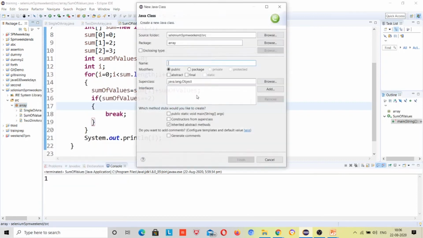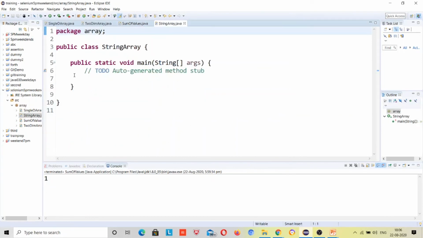So class, string. First I will declare 2 strings. I have resumed the recording, right? Okay.